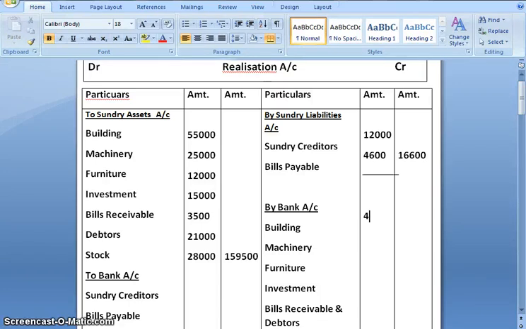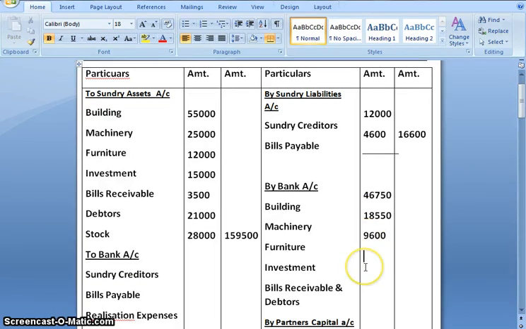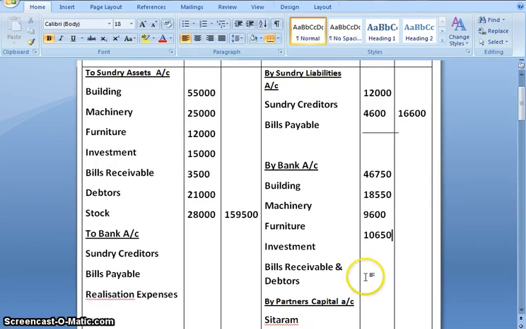Building 46,750. Machinery 18,550. Furniture 9,600. Investment 10,650.